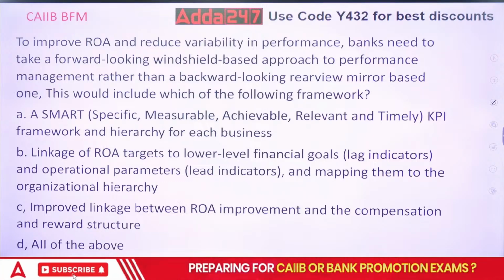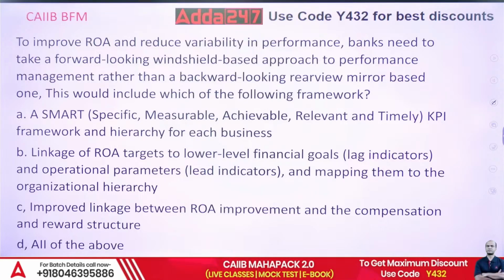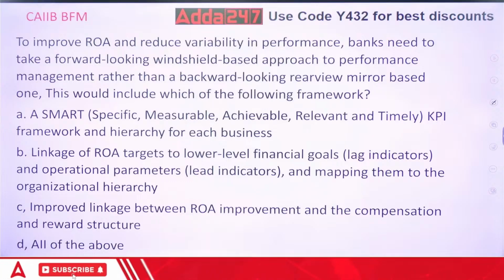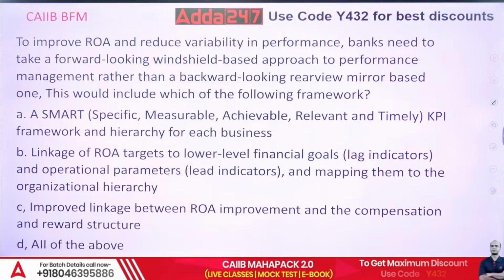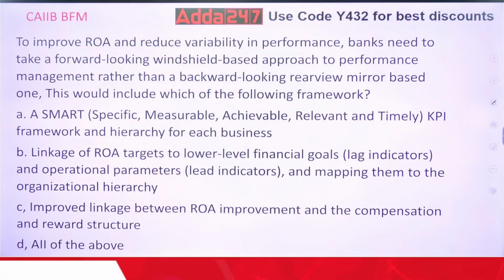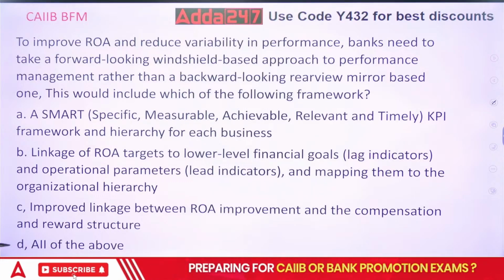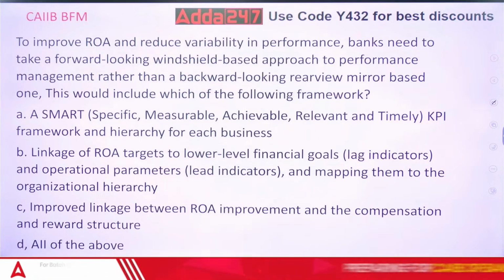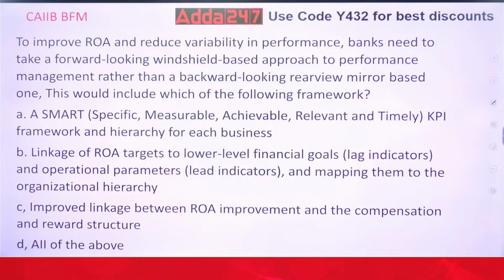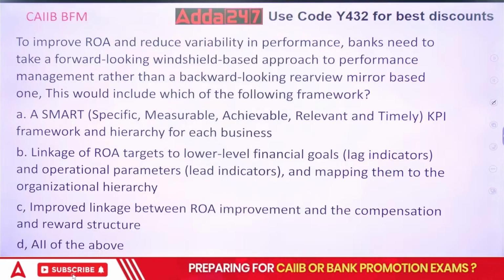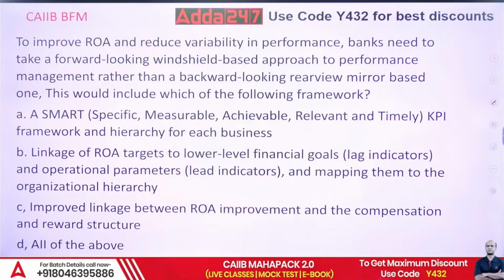Now the options. A, SMART. What do you mean by SMART? Specific, measurable, achievable, relevant, and timely. KPI framework and hierarchy for each business. Linkage of ROI targets to lower level financial goals, lag indicators, and operational parameters, lead indicators, and mapping them to the organizational hierarchy. Improved linkage between ROI improvement and the compensation and reward structure, and all of these.